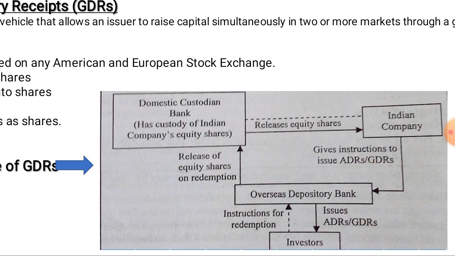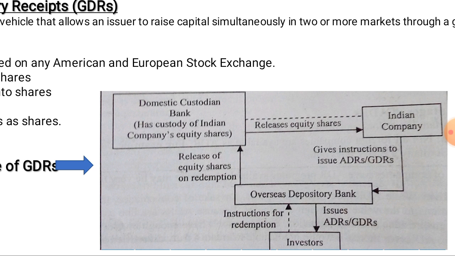Indian companies give instruction to the overseas depository bank to issue ADRs or GDRs, on release of equity shares or on redemption. So this is the way of issuing a GDR.